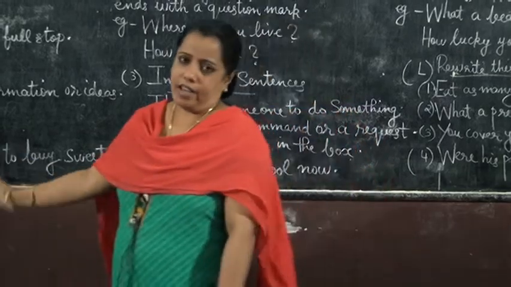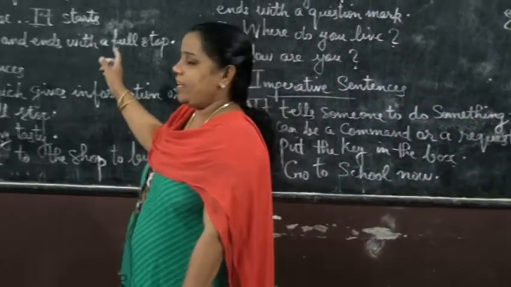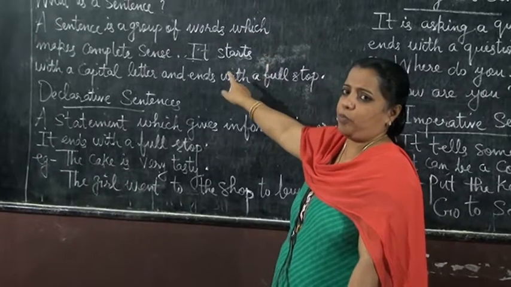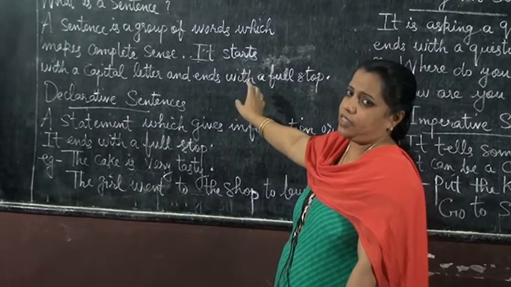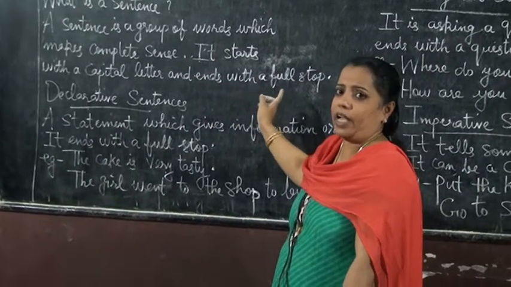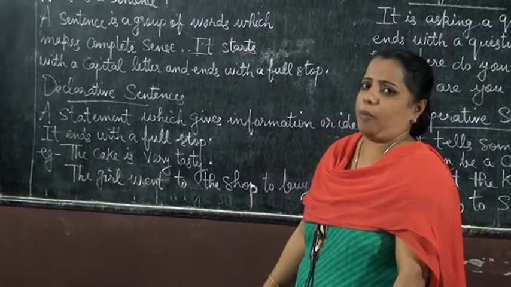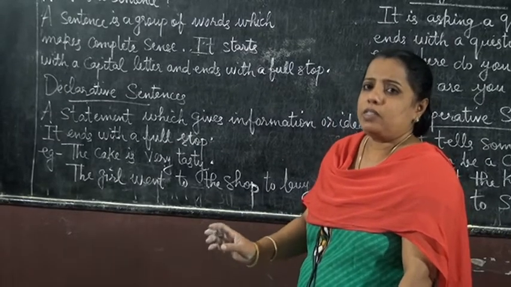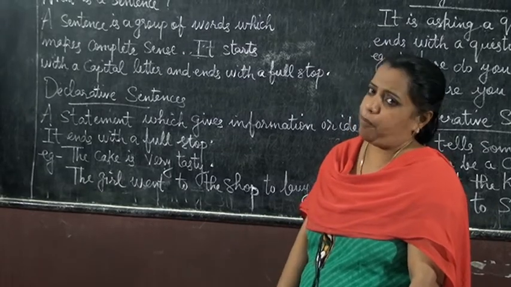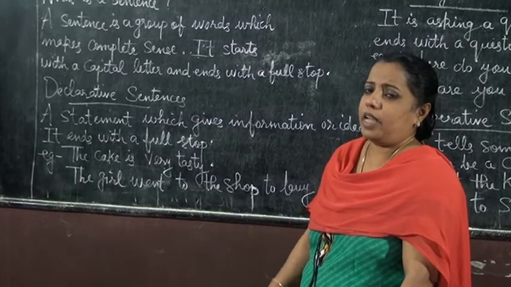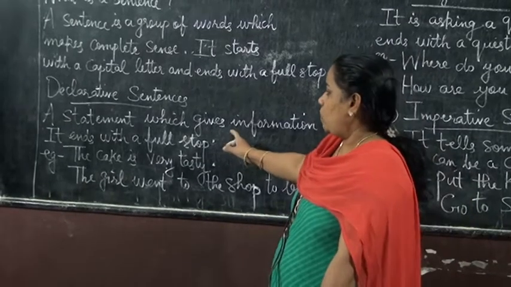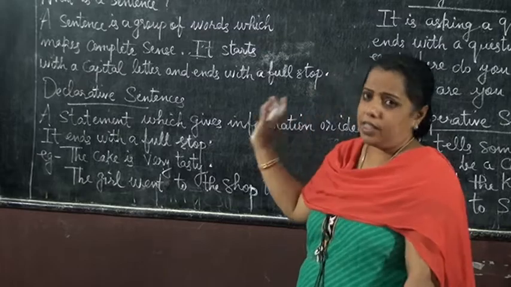What is a sentence? A sentence is a group of words which makes complete sense. It starts with a capital letter and ends with a full stop. So whenever you start writing a sentence, you have to begin it with a capital letter and at the end you have to put a full stop. I have given you examples for all these sentences.